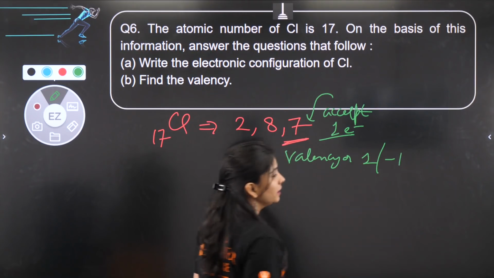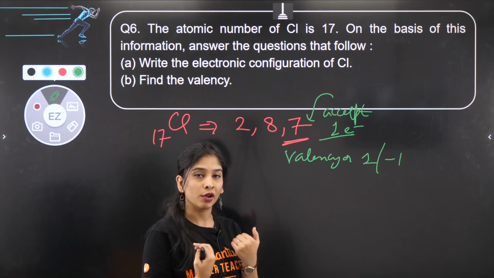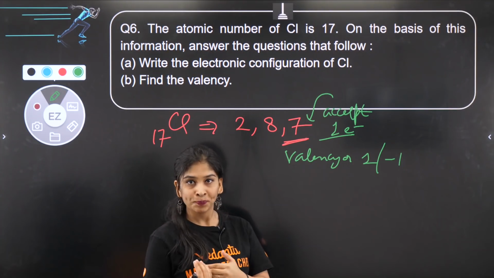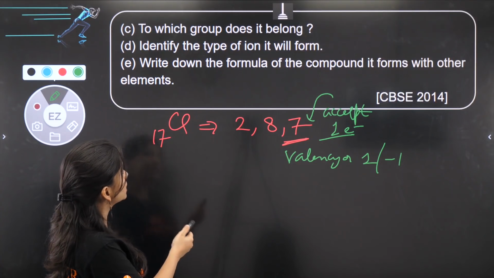Or you can also say -1, because it will accept 1. -1 means minus. Minus is representing gain of electron. Negative means electron only. Right? So both are correct only. Okay? Let's move to the next part of it.